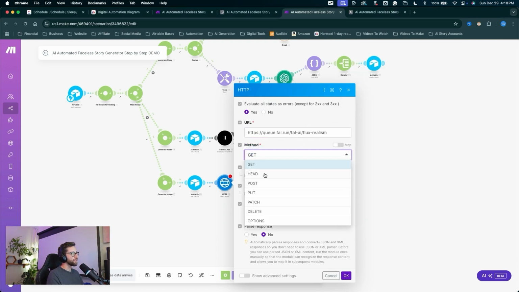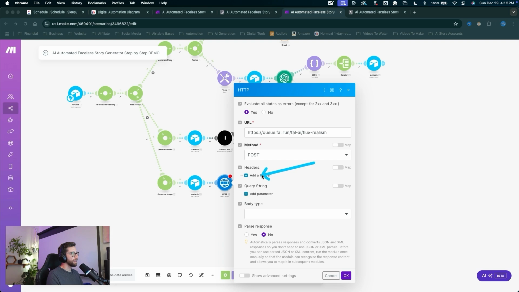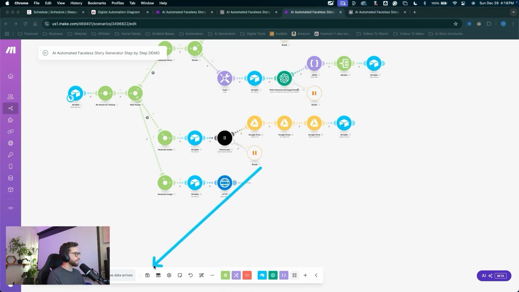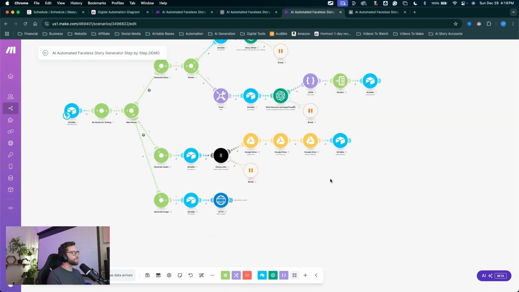For the method, choose post, and for the headers, you're going to have to create an API key with fal.ai. So let's pause on this. I'll come down, click OK, come down here to save the scenario, and we'll jump over to fal.ai.